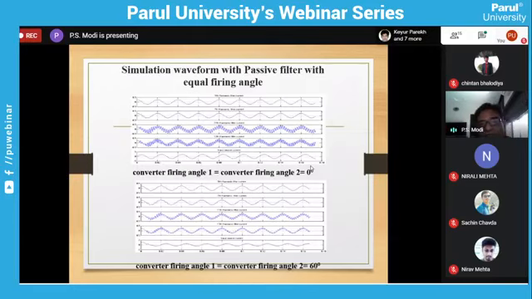This is the waveform. Now you should know what the waveform should be: what kind of fifth harmonic waveform, what kind of seventh harmonic waveform, what kind of fundamental waveform. For equal firing angle, for a 12 pulse converter, what are the minimum harmonics? 12 plus or minus 1, meaning 11th and 13th. Minimum harmonics are the 11th and 13th.